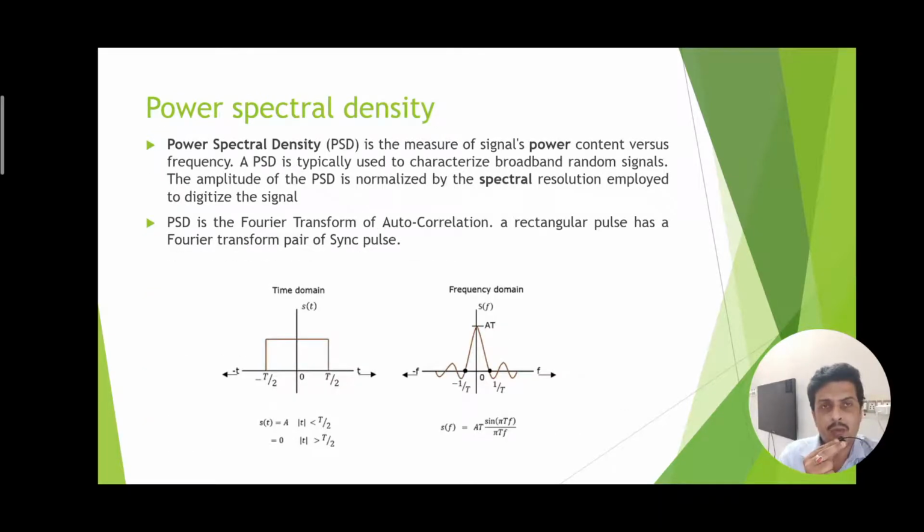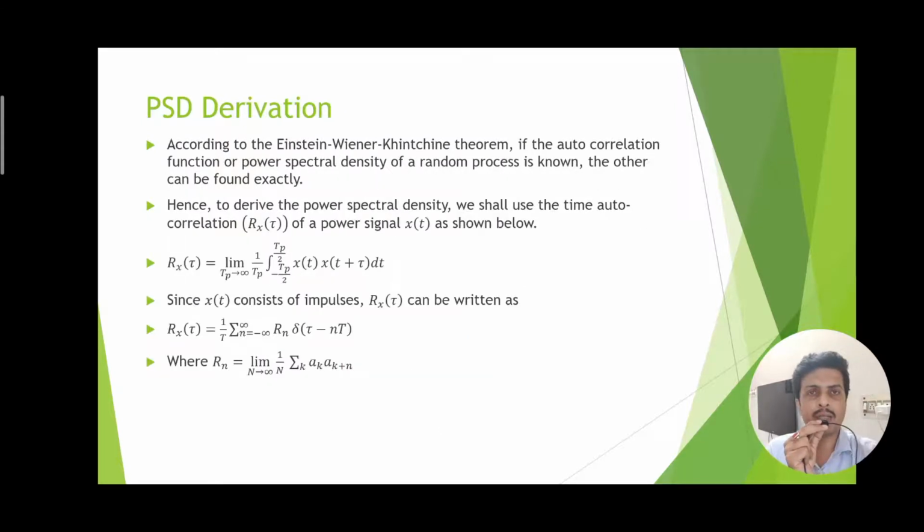The power spectral density is one of the important characteristics in a signal system. If we integrate the power spectral density over the range of frequency, we can calculate the spectral power. So for system design, power spectral density plays a very important role. To derive the power spectral density, the mathematical calculation which can be carried out follows the Einstein-Wiener-Khinchin theorem. This theorem tells us that the autocorrelation function and the power spectral density are a Fourier transform pair.